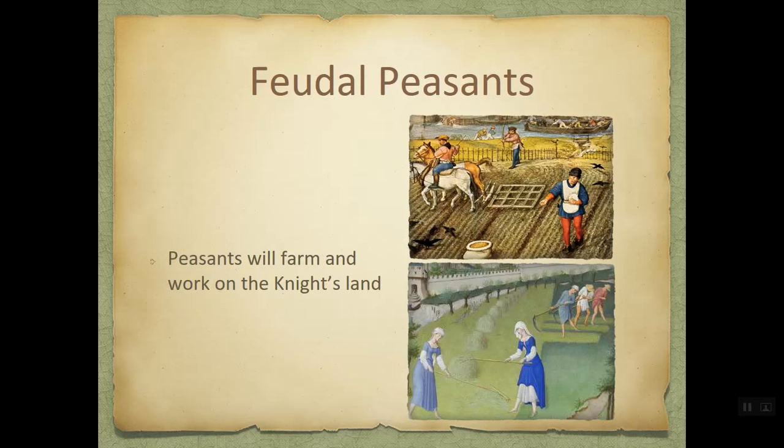The peasants ranked the lowest under the knights. They worked the land for the nobles and the knights. When a noble received a fief, the peasants were included. Peasants were uneducated. They farmed the land and also paid taxes. These taxes are called tallage. Tallage is a tax levied on feudal dependents by their lords. They lived a rough life, but in order to survive, they needed to be obedient.